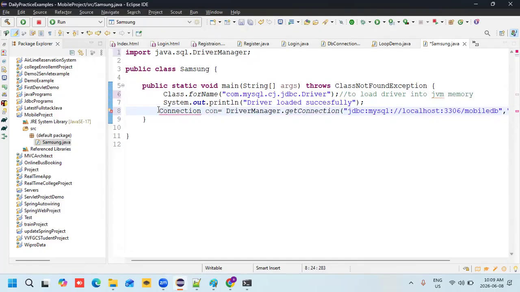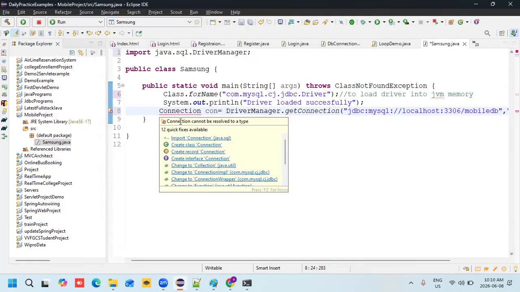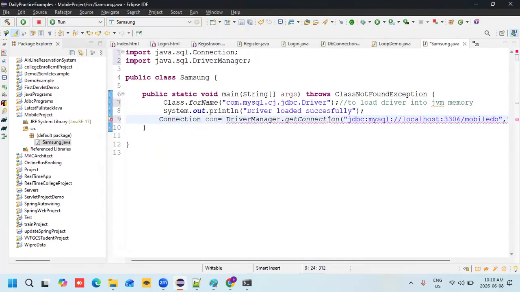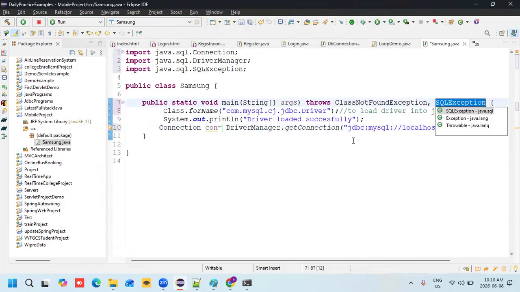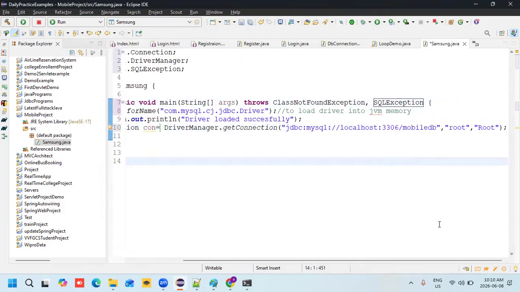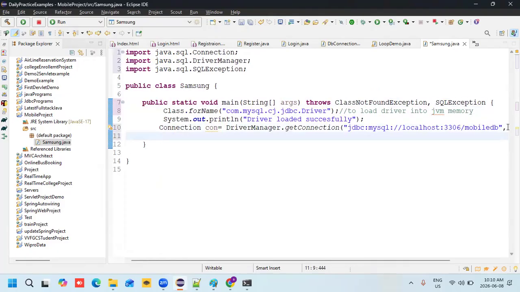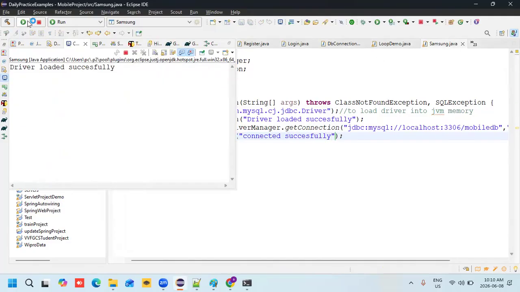con is equal to Connection, which is from the interface, so import Connection. Connection imported. Code add throws declaration. We need to declare this. Okay, successfully. Now let me check whether the connection is established or not. Directly I can check like this: System.out.println connected successfully. Let me execute this. Connected successful. Okay.